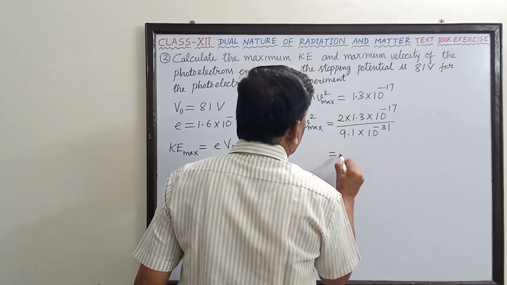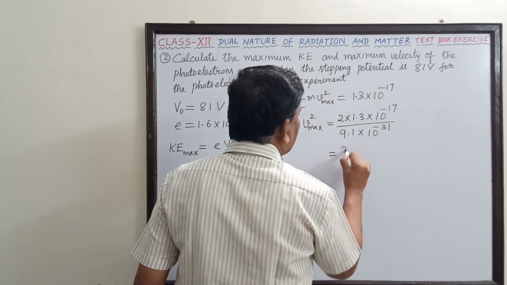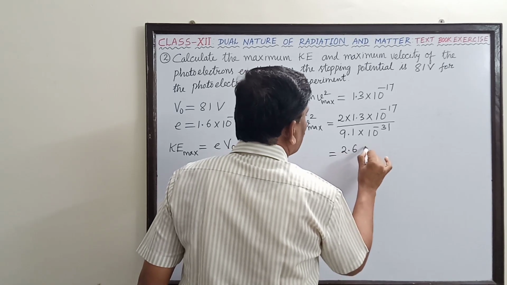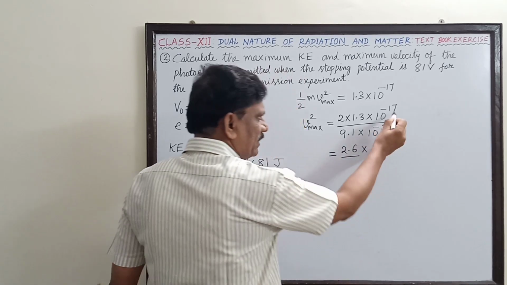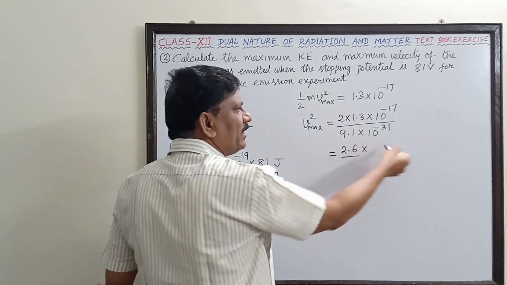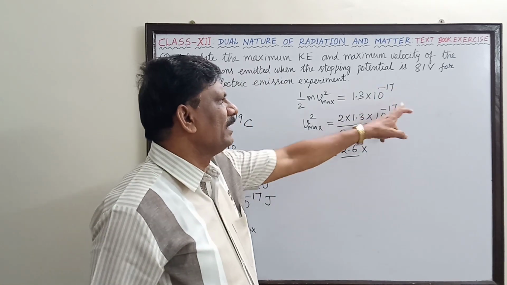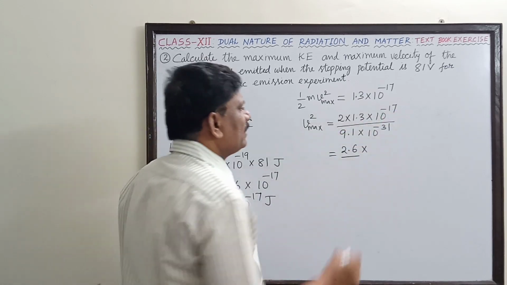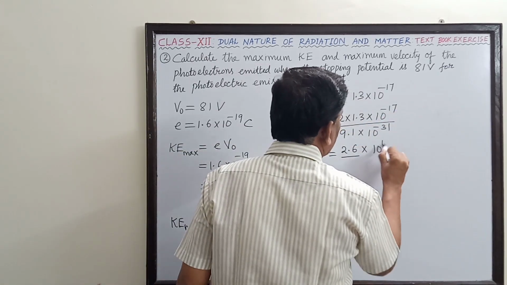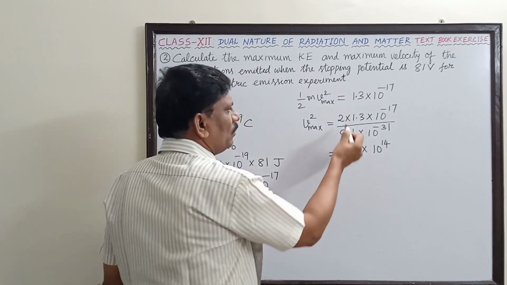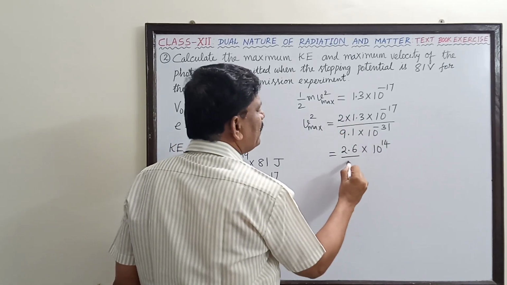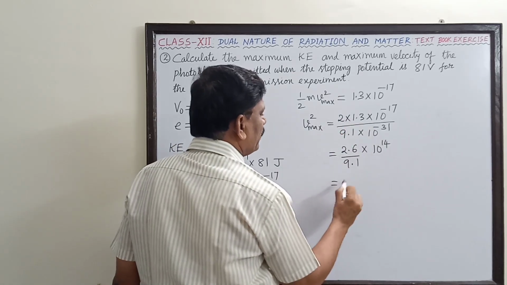So this is now equal to 2 into 1.3, so this is 2.6 into 10 power minus 17. This minus 31 will come up as plus 31, 10 power 31 minus 17, so this is 10 power 14. Now this ratio, 2.6 divided by 9.1.